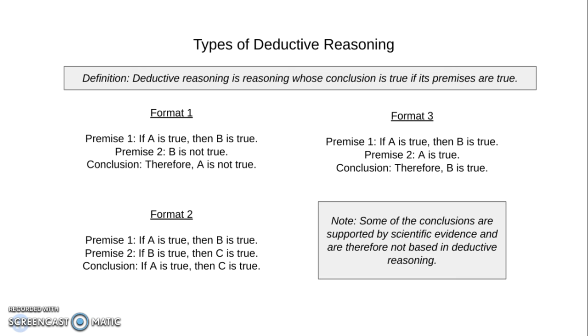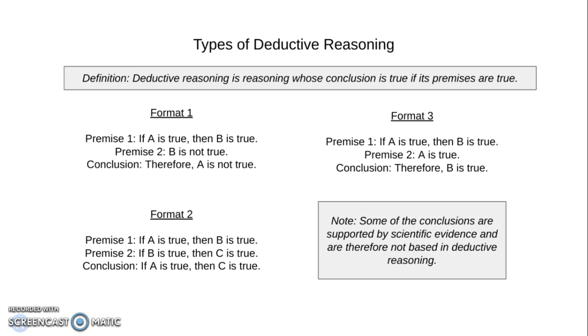Our first format of deductive reasoning starts with premise 1, which states that if A is true, then B is also true. If I substitute A for "I am at home" and B for "the lights are on," then premise 1 would state that if I am at home, then the lights are on. Premise 2 states that B is not true, so the lights are not on. The conclusion of premises 1 and 2 is that A is not true, which in this case is that I am not at home. If every time I am at home the lights are on and the lights are not on, then I cannot be at home.